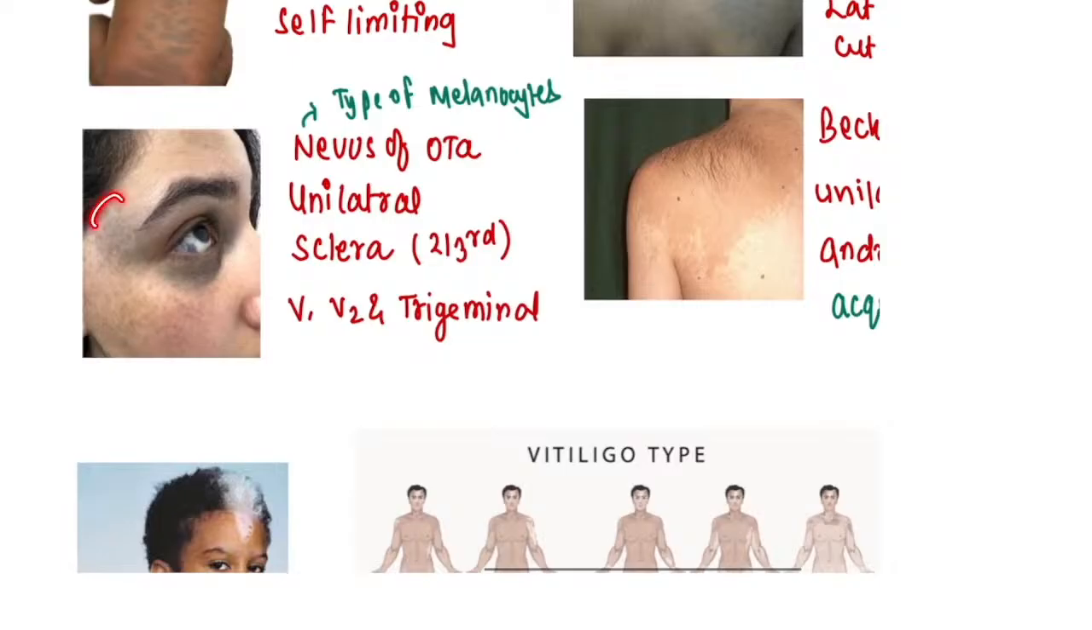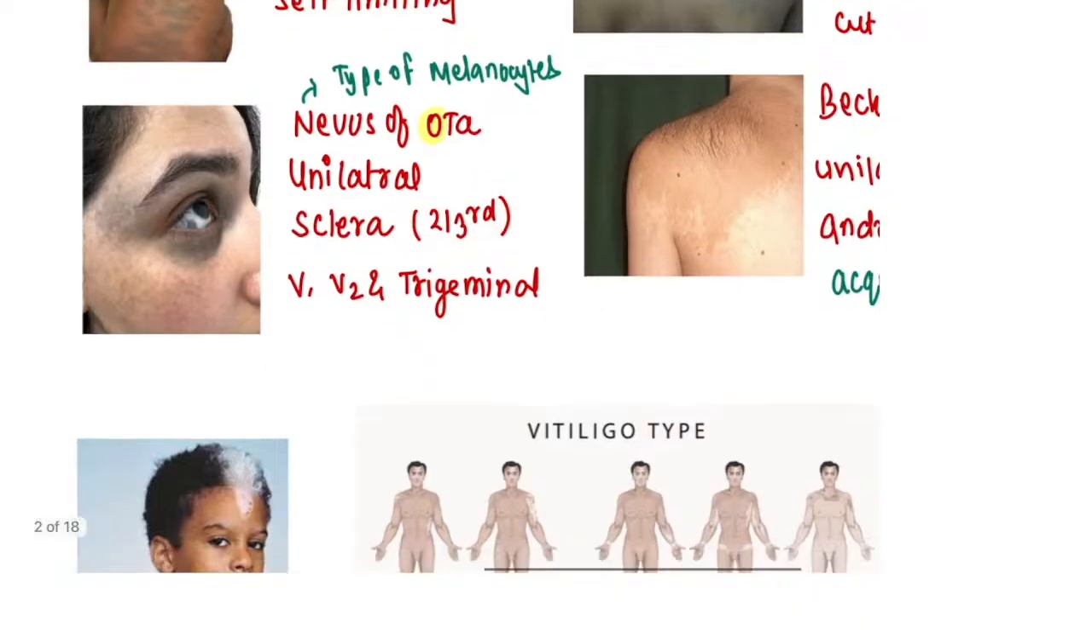Nevus means there is going to be discoloration. If it is happening around the eye, we call it as a ophthalmic branch. O for eye, you can remember, ophtha you can remember. So this is going to be nevus of Ota around the eyes. It will involve the 2/3 of sclera, right? And the nerves are going to be V1, V2 of trigeminal nerves, right? These are the parts, right?